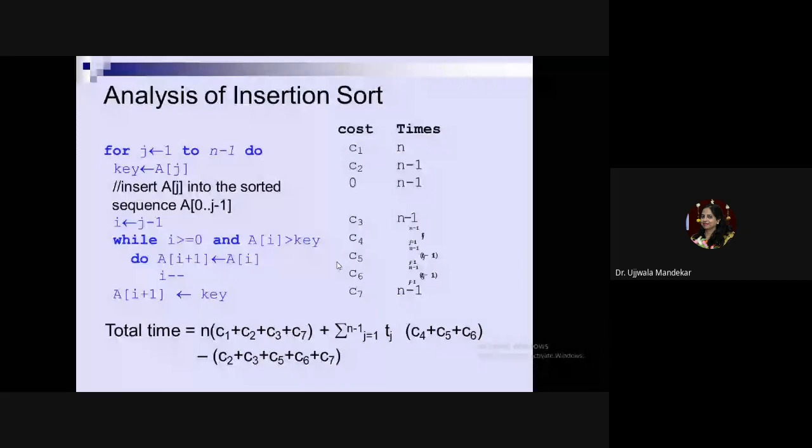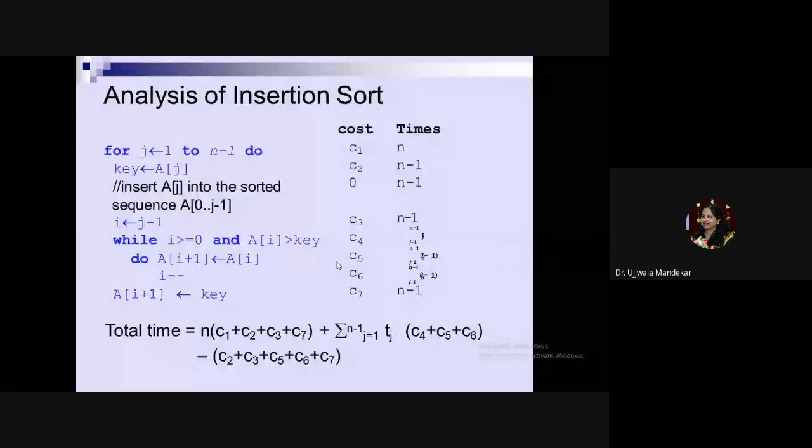For example, the first statement, for j is equal to 1 to n minus 1. How many times will this statement be executed? We start the execution at j is equal to 1, and the terminating condition is n minus 1.